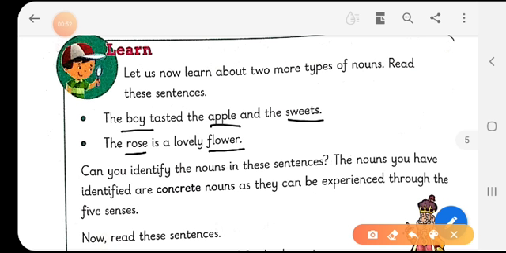Now, children, can you see the similarity in all these nouns? Yes, all these nouns can be touched and felt with our senses. So, the nouns that we have identified are called concrete nouns, as they can be experienced through our 5 senses. So, what is a concrete noun? The nouns that can be experienced through our 5 senses are called concrete nouns.